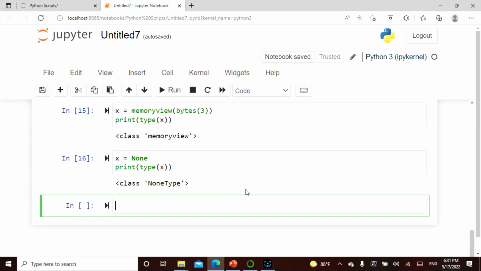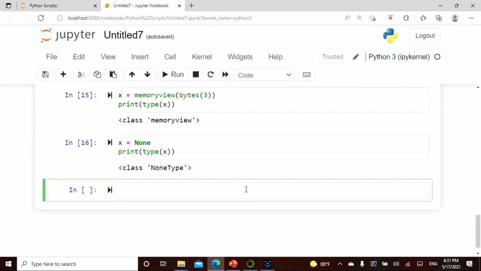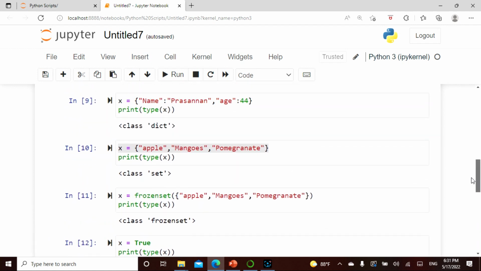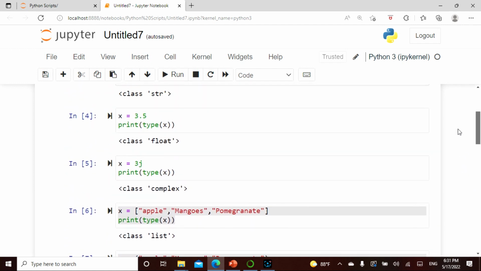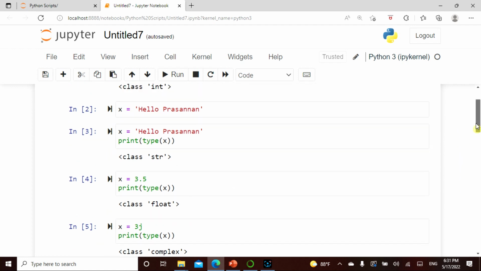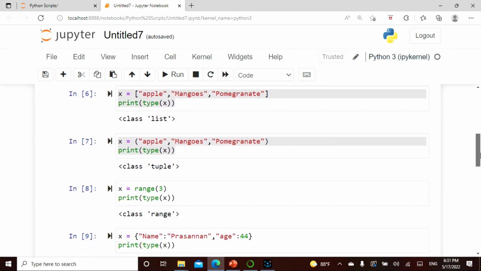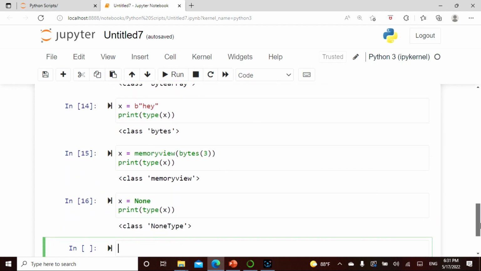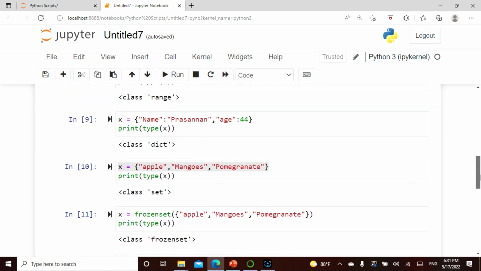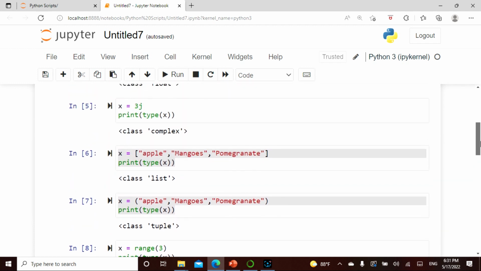All right, now coming to the numbers, this is the beauty of it. We already covered the numbers. What are the numbers that we saw? Let me show you something here. We saw float, we saw an integer, and we also saw something as a complex. Where is the complex here? Remember the J kind of a thing? Yeah, the complex is here. So these are the numbers. This is the only thing in the number and nothing else more.